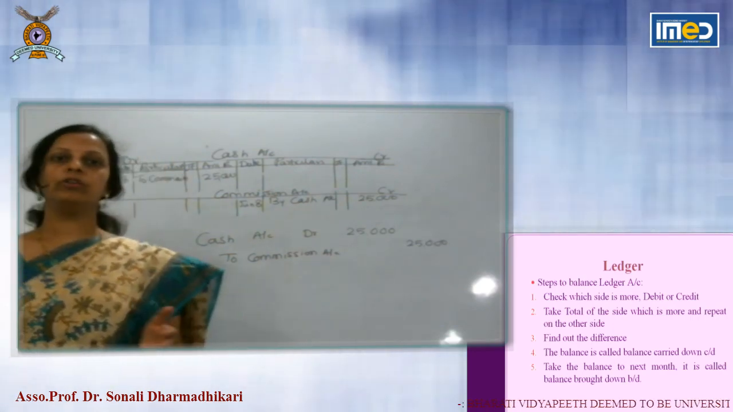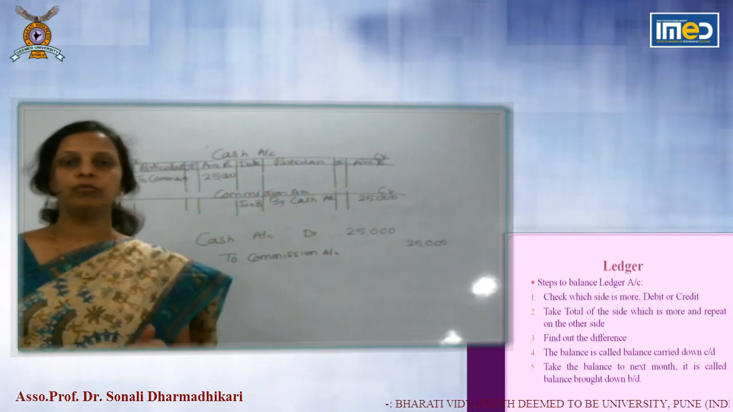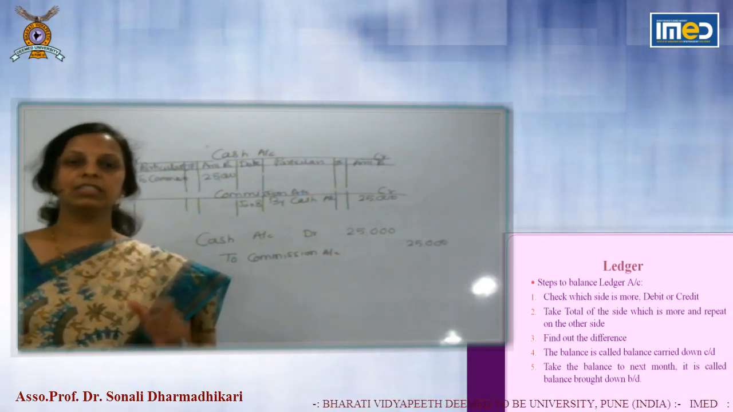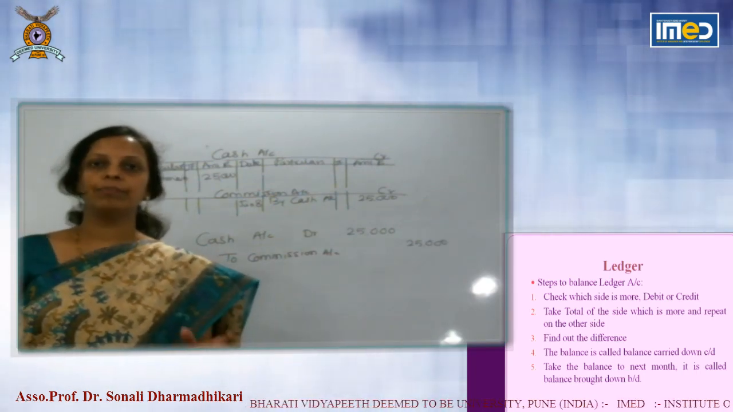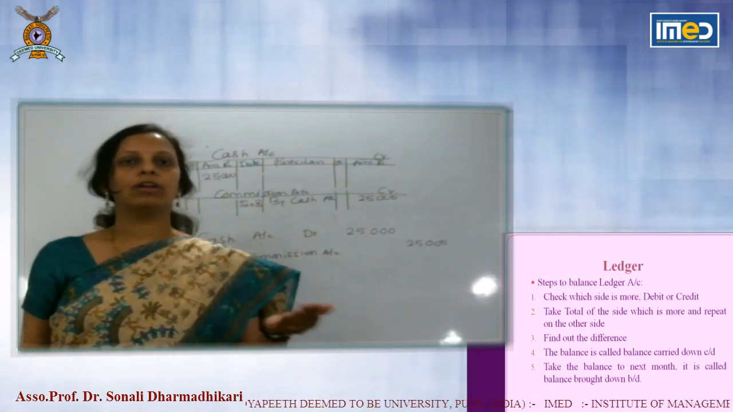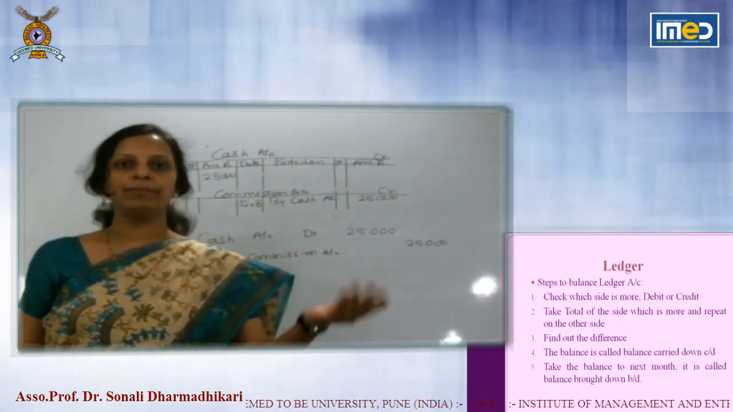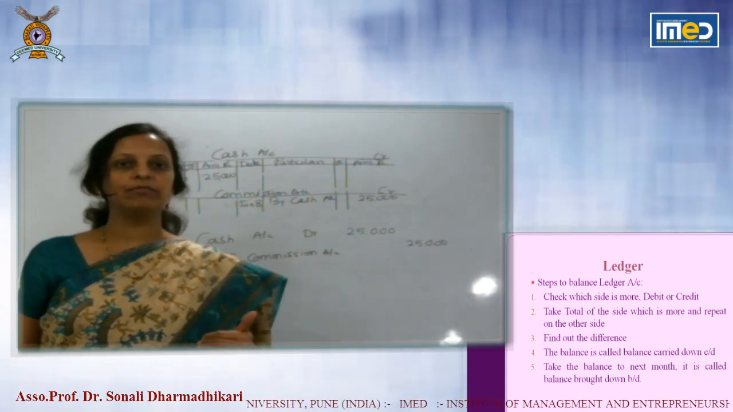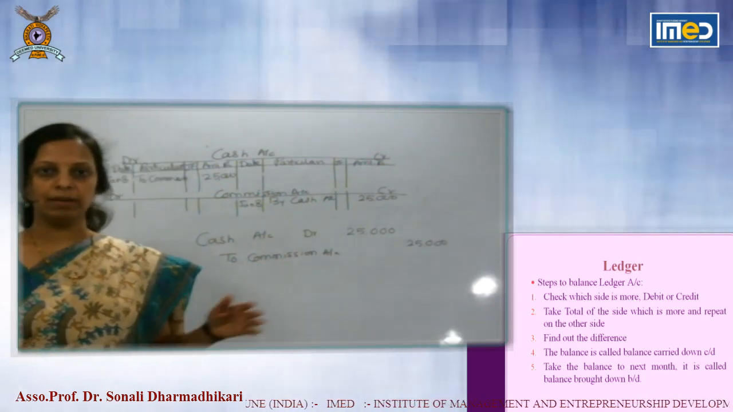Because at the end of a certain period, you are required to find out what is the balance in a particular account. For example, how much cash is available, or if a person is there, how much he is liable to pay, liable to receive, etc. So what are the steps?